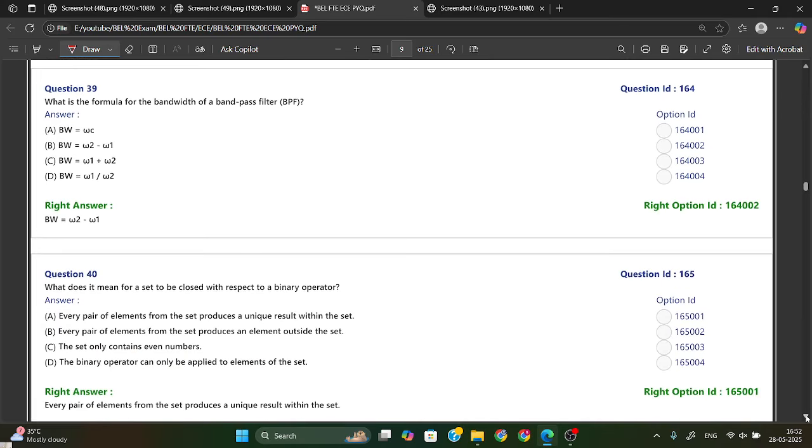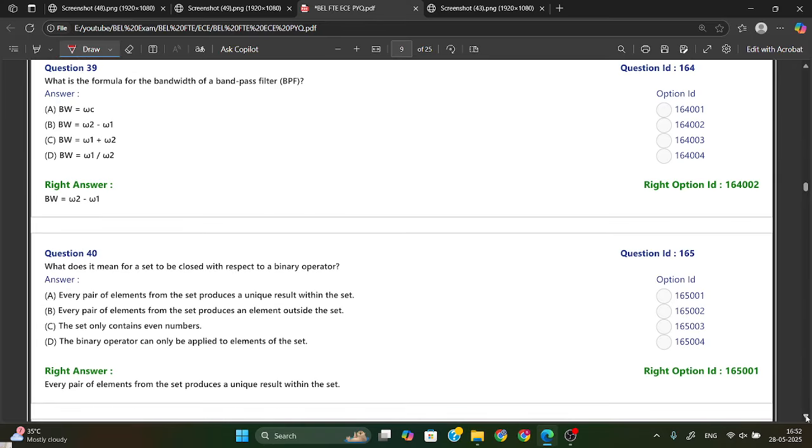What is the formula for the bandwidth of a band pass filter? We have different kinds of filters: low pass filter, high pass filter, band pass filter, and band stop filter. First we'll see the bandwidth of each.